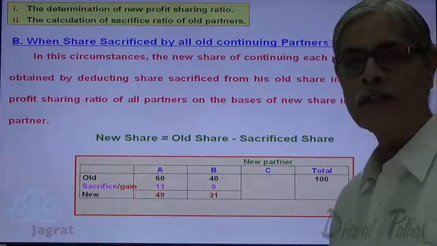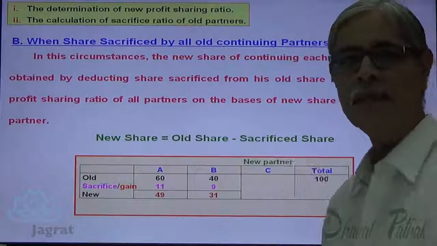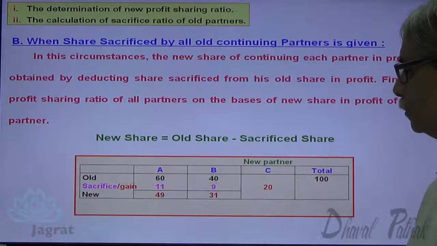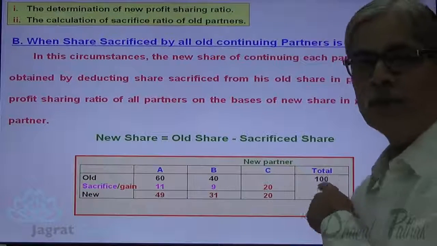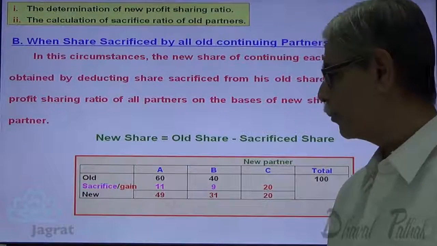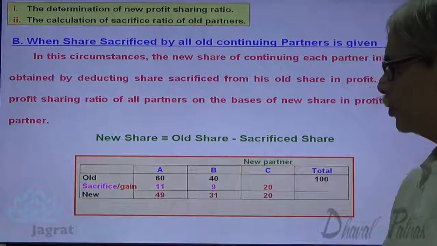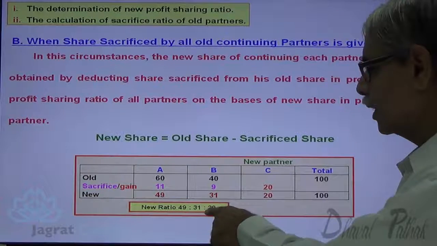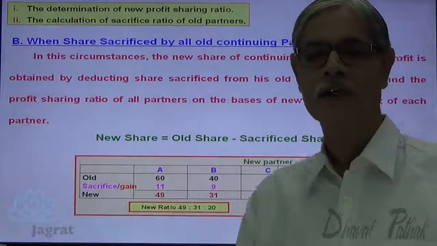Now what is the share of C in the profit? 11% plus 9%. So 11% plus 9% is the share of C. Now, what is the new profit sharing ratio? New profit sharing ratio is 49 is to 31 is to 20. 49 is to 31 is to 20 is the new profit sharing ratio.